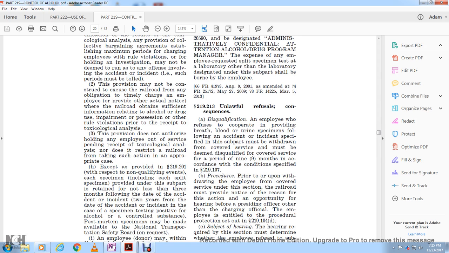Alright, 219.213, unlawful refusal and consequence. If the qualifying employee refuses to cooperate in providing a breath, blood, or urine specimen following the accident incident, the subpart requires that the employee must be withdrawn from covered service and must be deemed disqualified from covered service for a period of 9 months in accordance with the conditions specified in 219.107.